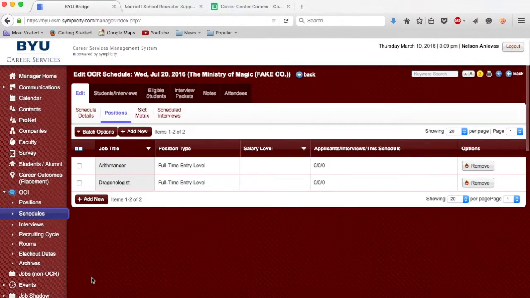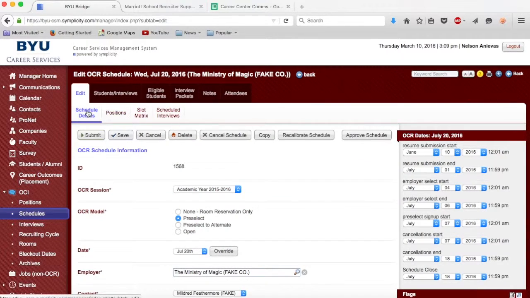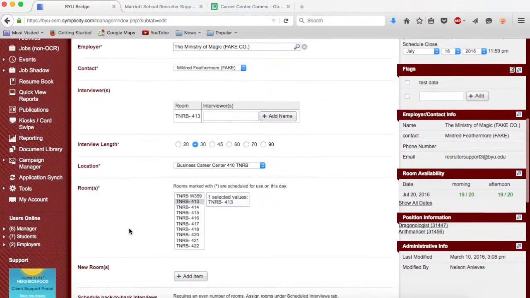You will now see the Arithmancer position in the positions listings. Brilliant. The next step we must do is to add a room. Go back to the Schedule Details tab and under the Rooms section, select an available room by holding Ctrl and clicking on your selection. Let's click on 414.